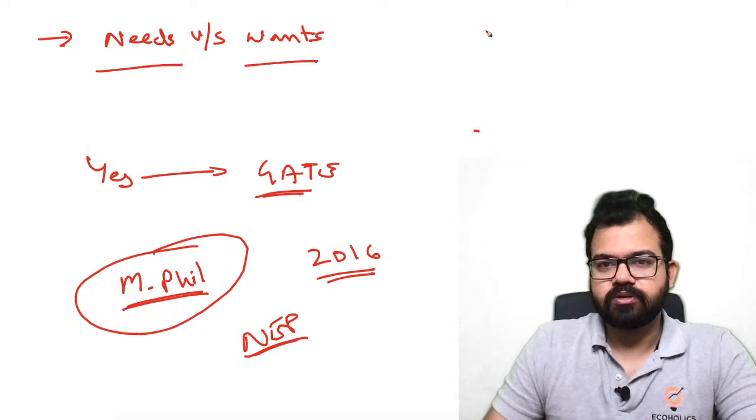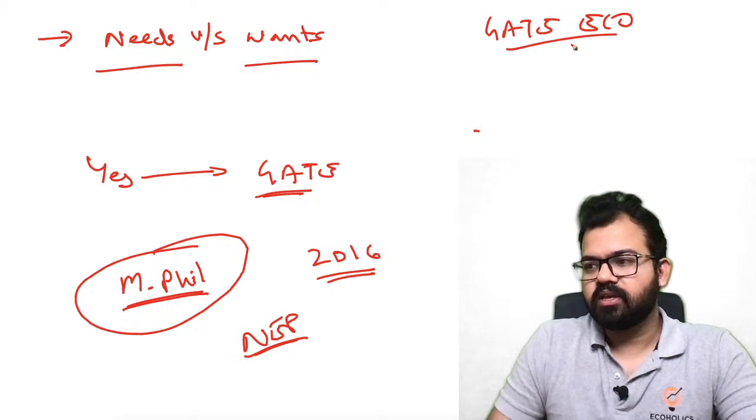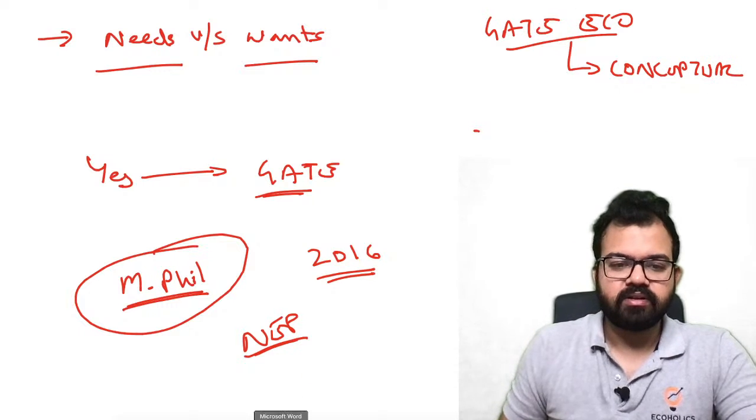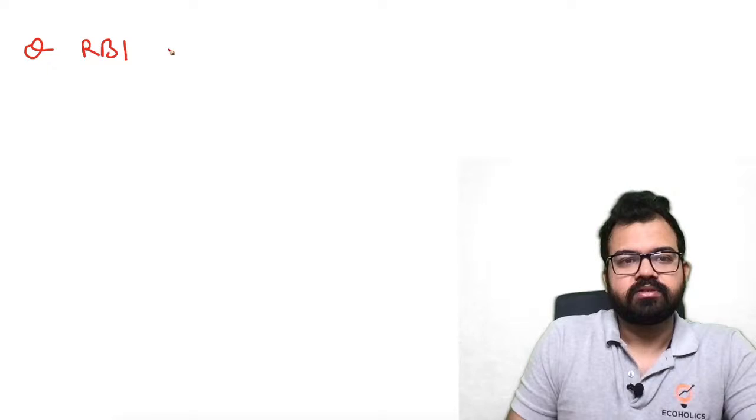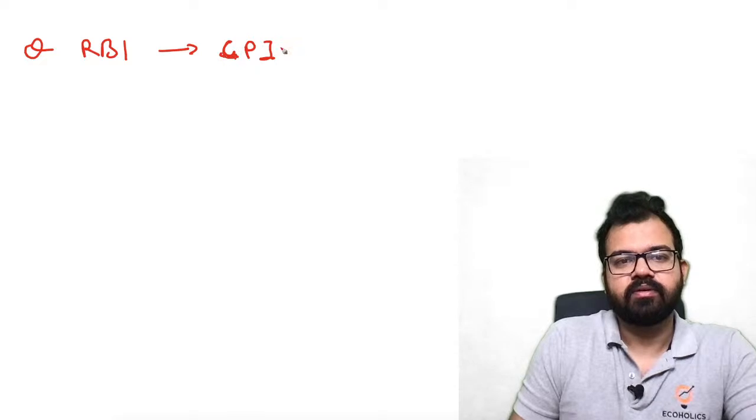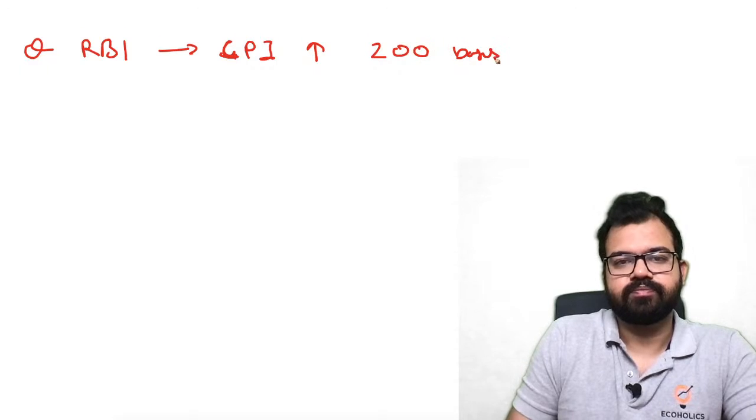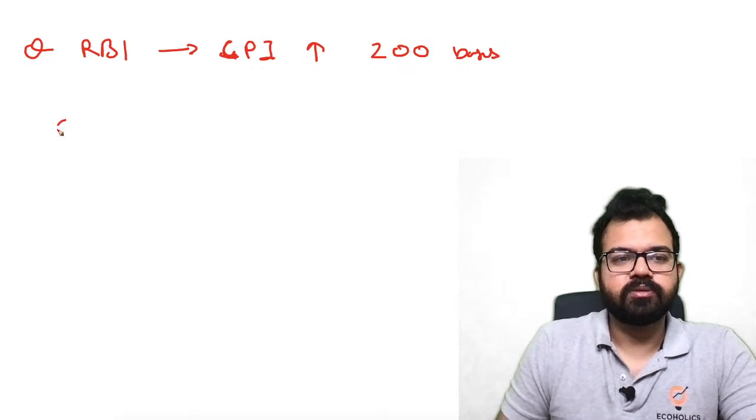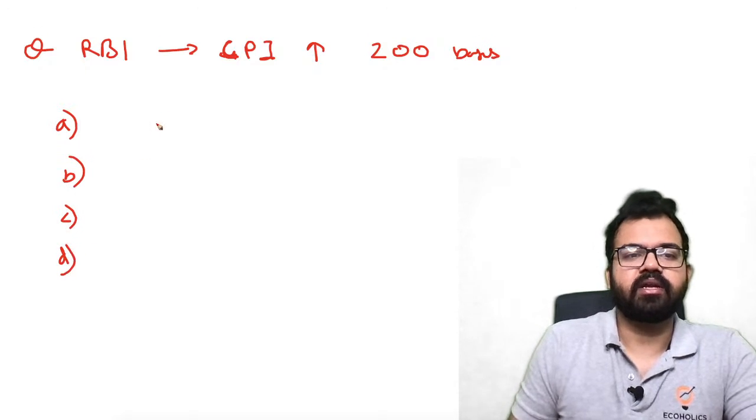Neha is asking about the question paper. In GATE economics, they'll ask conceptual questions. For example, if RBI sees that CPI inflation goes up by 200 basis points, what would be the possible consequences, or what step can RBI take?